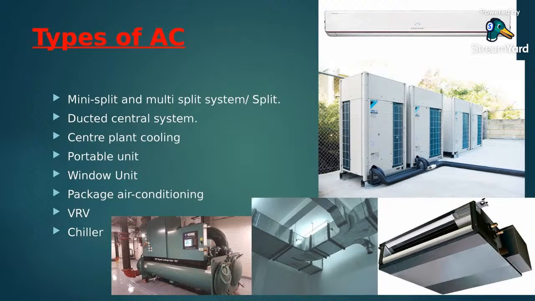There are various types of air conditioning, such as mini split or split ACs, ducted system, central plant cooling, portable units, window AC, package air conditioning, VRV, and chillers. One by one, we will discuss each and every type of air conditioning.